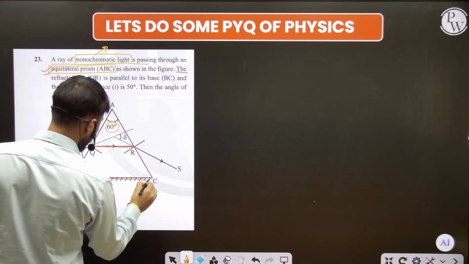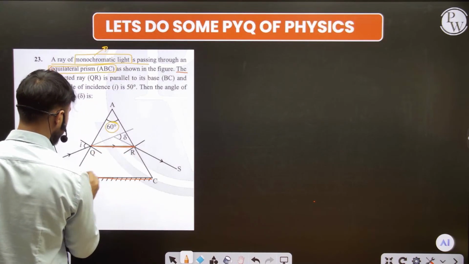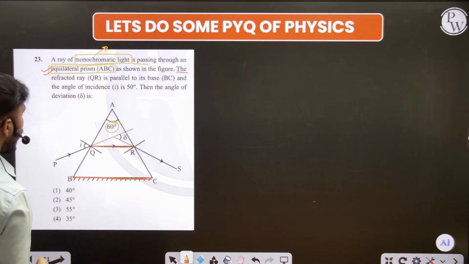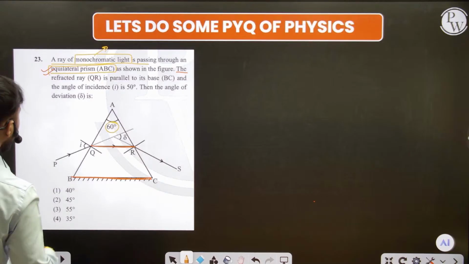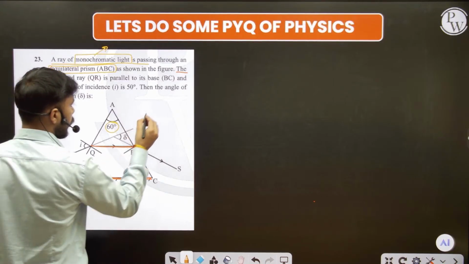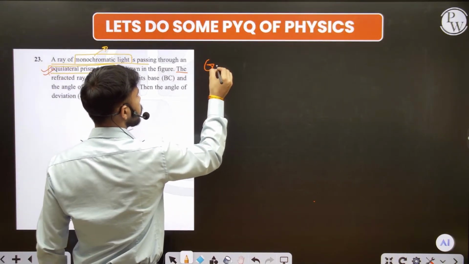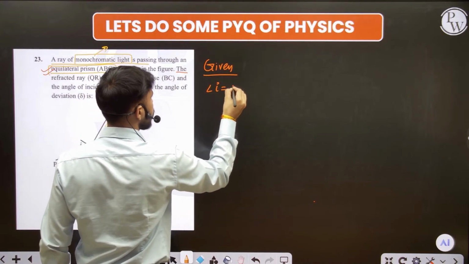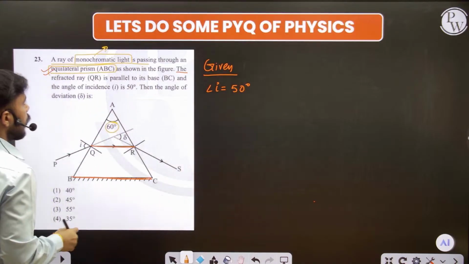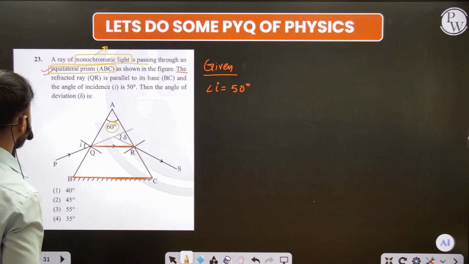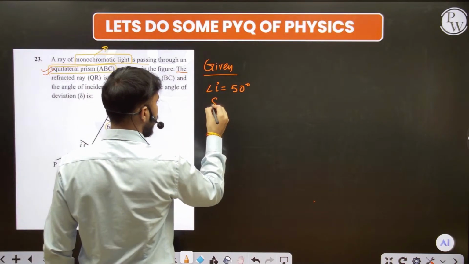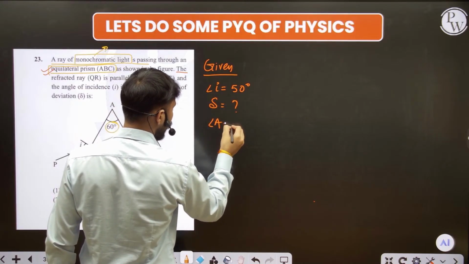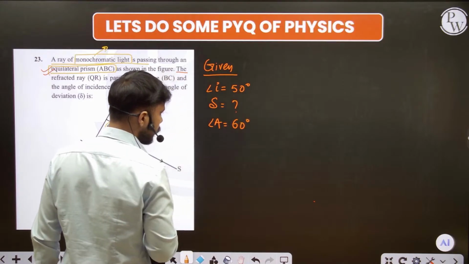This one is the QR, which is parallel to the base. The question itself said that the QR, the refracted ray, is parallel to the base, and the diagram also shows that, and the angle of incidence is 50. Okay, fine. That is, the angle of incidence is 50 degree. If the angle of incidence is 50 degree, then the angle of deviation, we have to find here. One more thing I have, we know that the angle of prism is 60 degree.